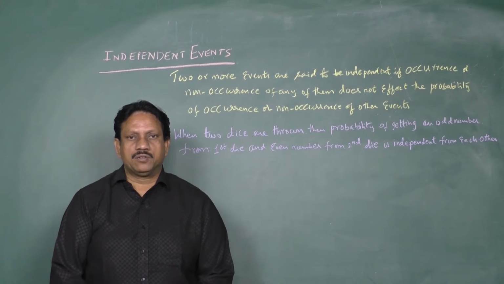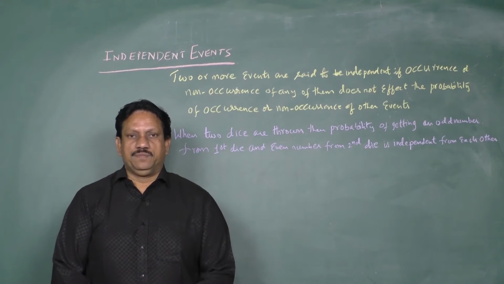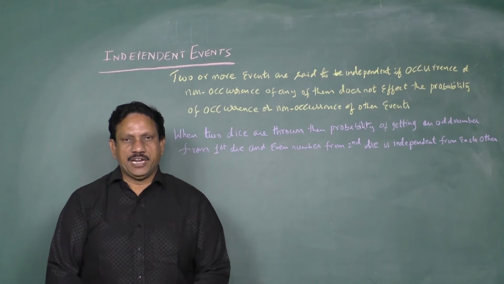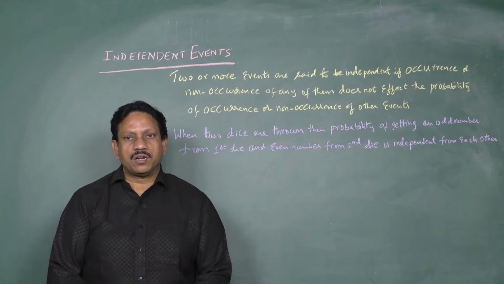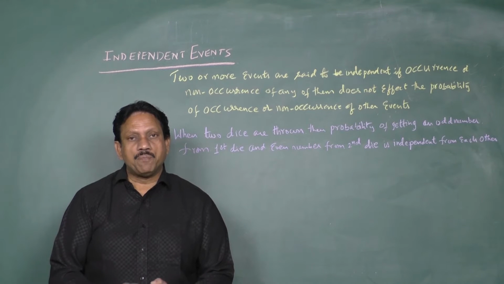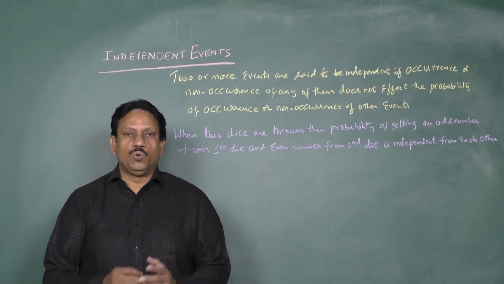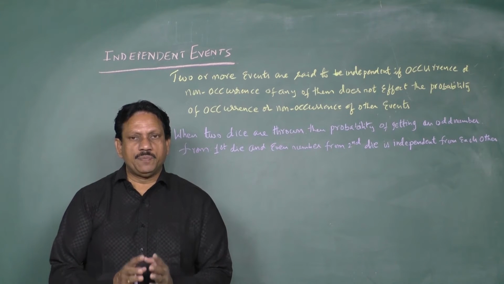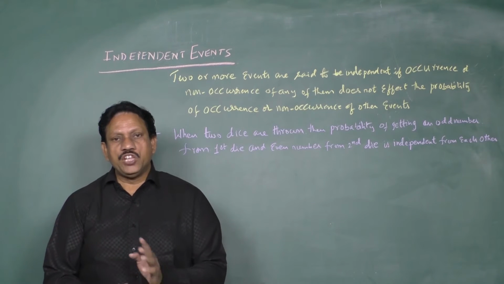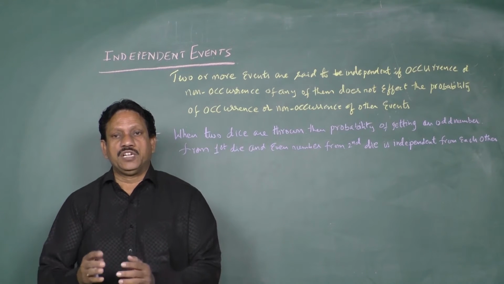Today we are going to discuss independent events. Independent events definition: two or more events are said to be independent if occurrence or non-occurrence of any one of them does not affect the probability of occurrence or non-occurrence of the other events.